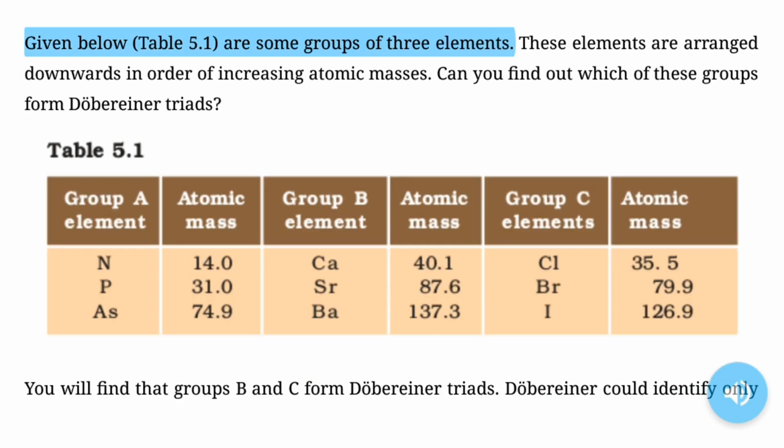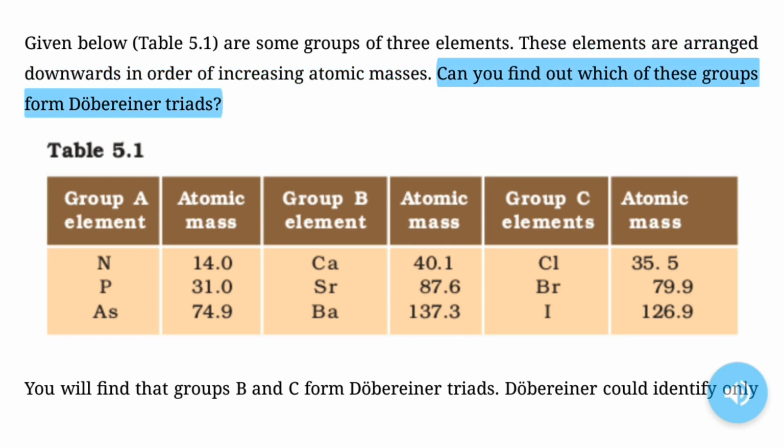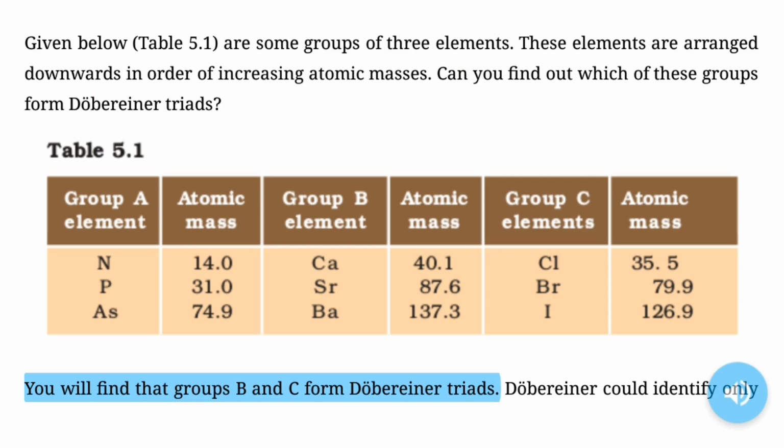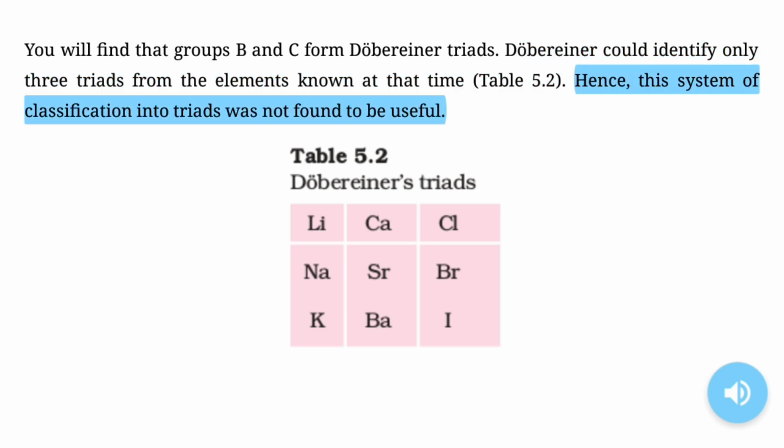Given below, table 5.1, are some groups of 3 elements. These elements are arranged downwards in order of increasing atomic masses. Can you find out which of these groups form Dobereiner triads? You will find that groups B and C form Dobereiner triads. Dobereiner could identify only 3 triads from the elements known at that time, table 5.2. Hence, this system of classification into triads was not found to be useful.